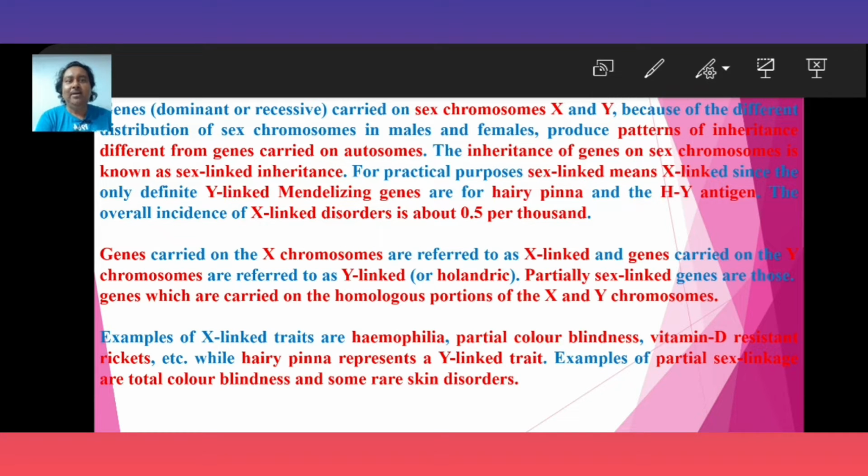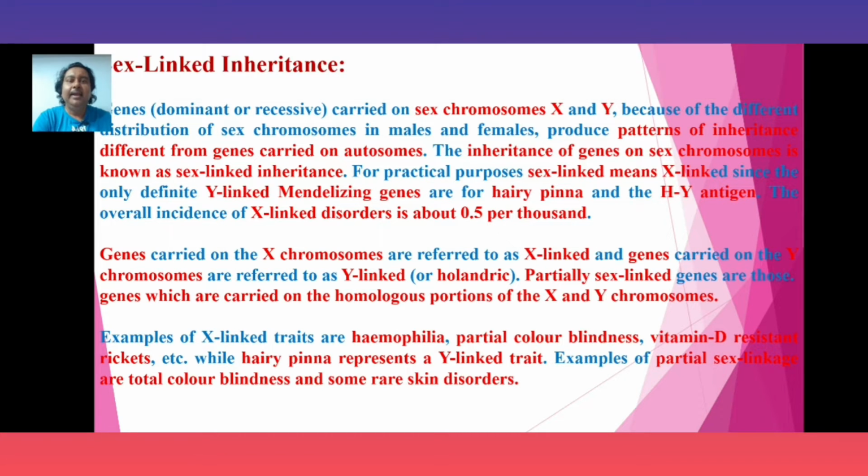Genes that may be dominant or recessive are carried on the sex chromosomes, and the sex chromosomes are X and Y. Because of the different distribution of sex chromosomes in males and females, they produce patterns of inheritance different from genes carried on autosomes. The inheritance of genes on sex chromosomes is known as sex-linked inheritance. Sex-linked means X-linked, since the only defined Y-linked Mendelizing genes are for hairy pinna and the HY antigen.